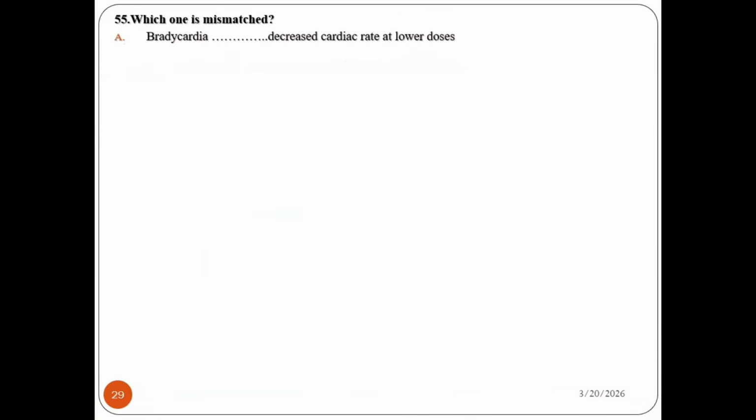Question number 55. Which one is mismatched? A. Bradycardia means decreasing cardiac rate at low dose. Tachycardia, increased cardiac rate at high dose. Antisecretory agent administered prior to surgery. Antidote, xerostomia. So which one is mismatched, or wrongly matched? That is what it means.